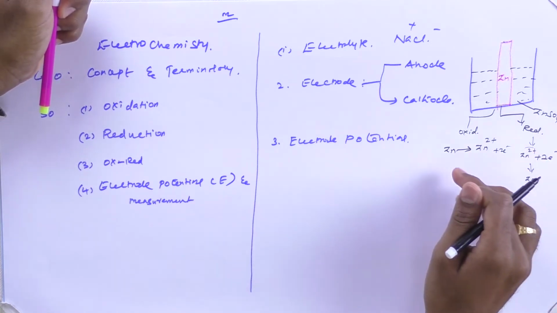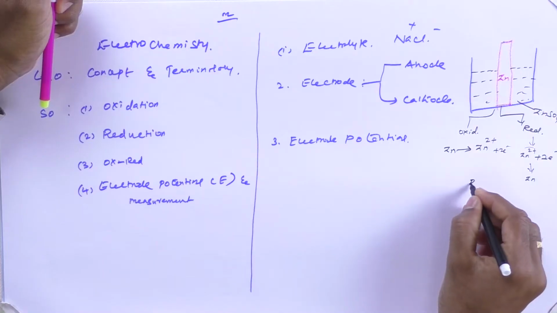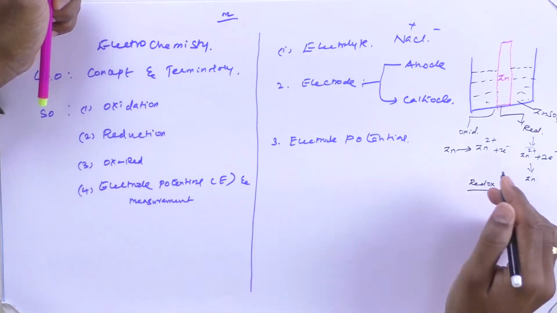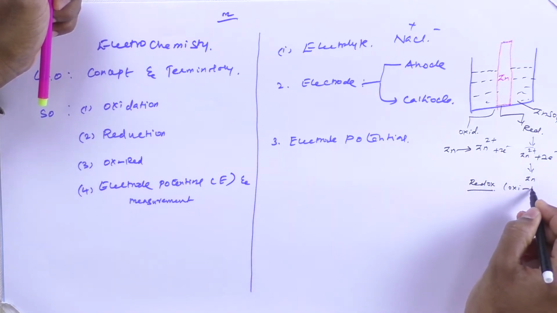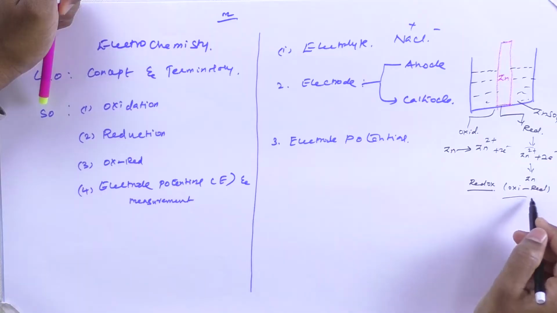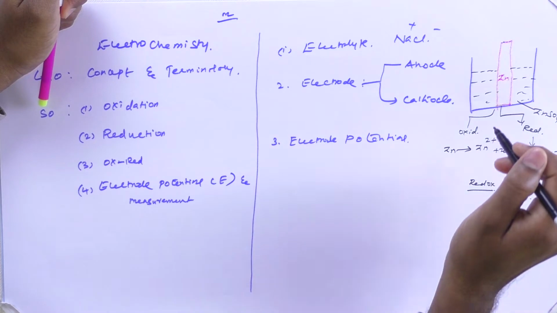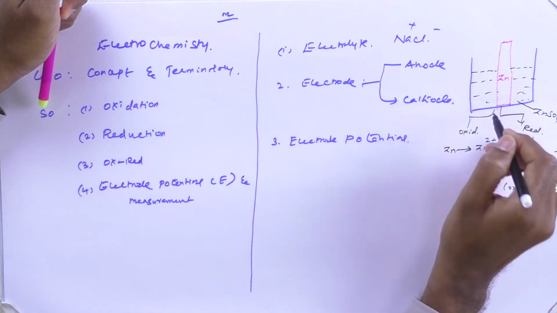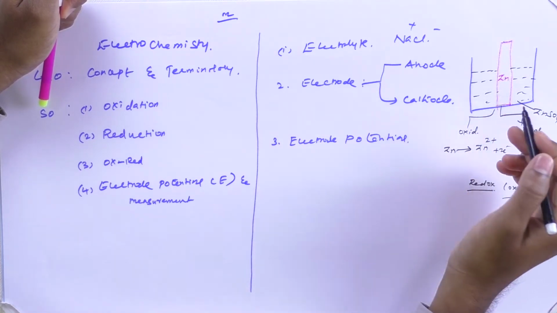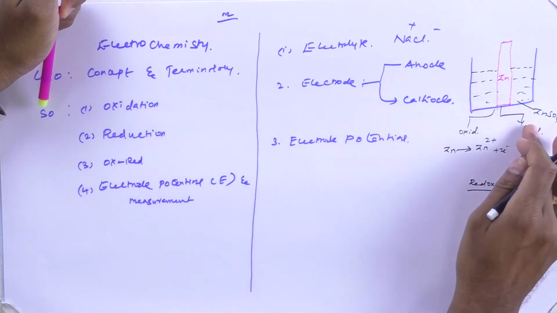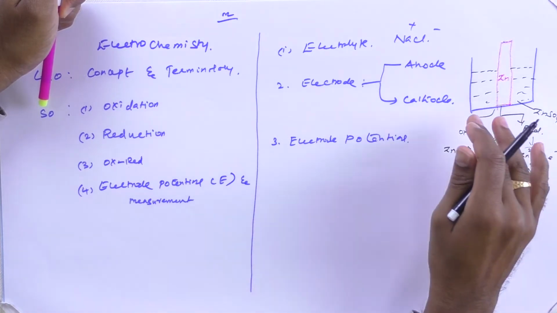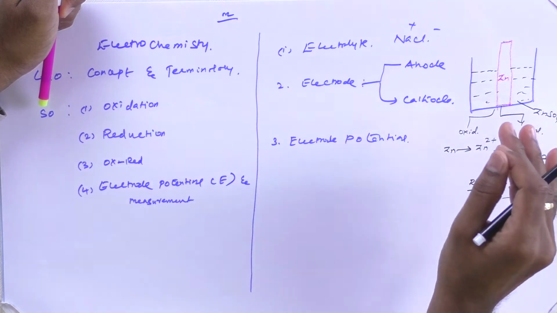Whenever these two reactions happen together, that's called a redox reaction. So a redox reaction is a combination of oxidation and reduction. This redox principle is highly useful in all the storage devices. Now, what is going to happen when you place a metal rod in the zinc sulfate solution? As I mentioned earlier, it may undergo either an oxidation process or a reduction process. However, that tendency depends upon the nature of the metal.